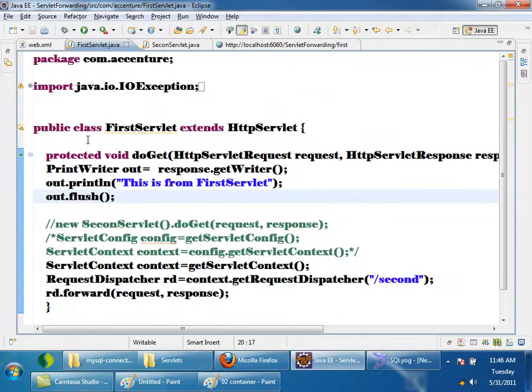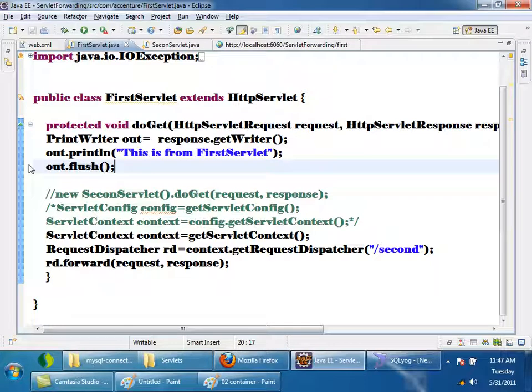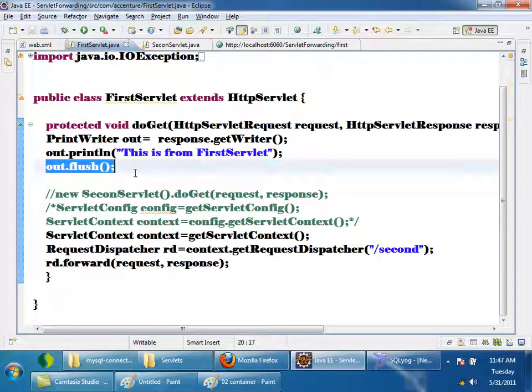Now you need to understand some logic here. The rule is, according to the servlet specification, whenever one servlet is forwarding to another servlet, the output should not be committed. This is the rule in the servlet specification. What do I mean by committing the response? If I flush, the response is sent to the HTTP server, which means the response is committed, we say.